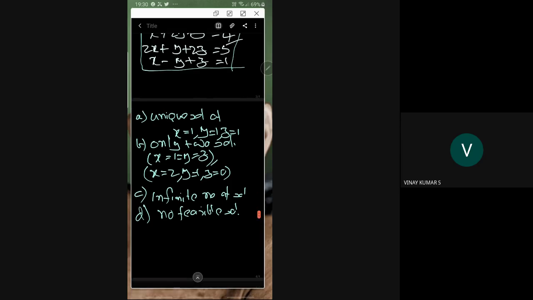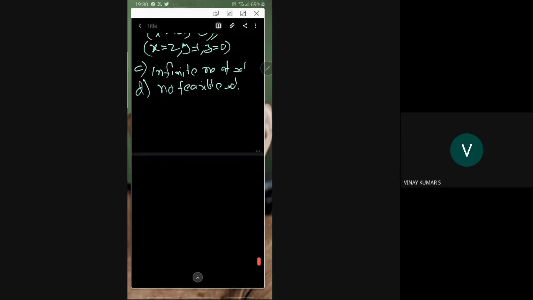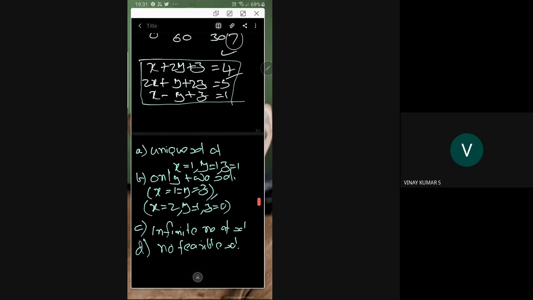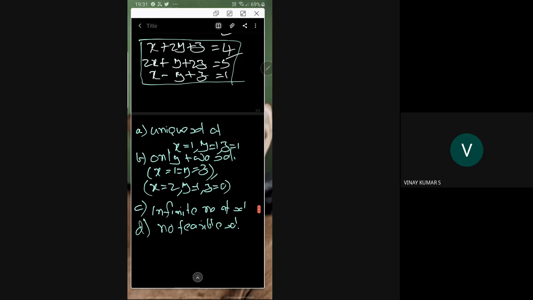For that we require the augmented matrix.